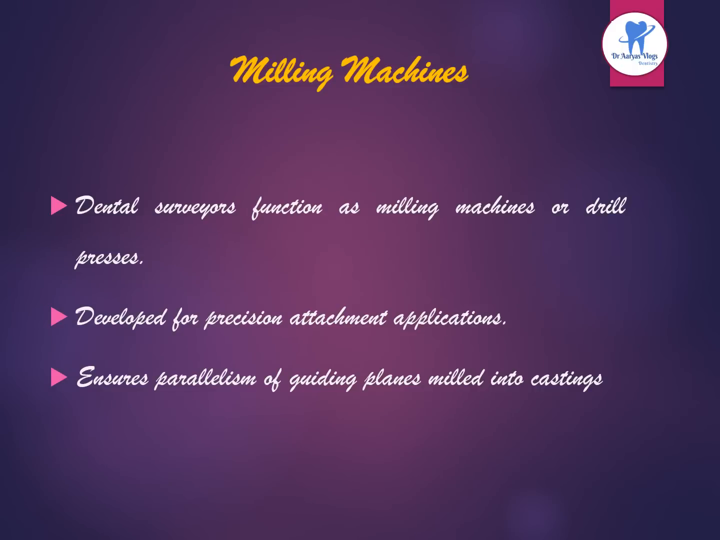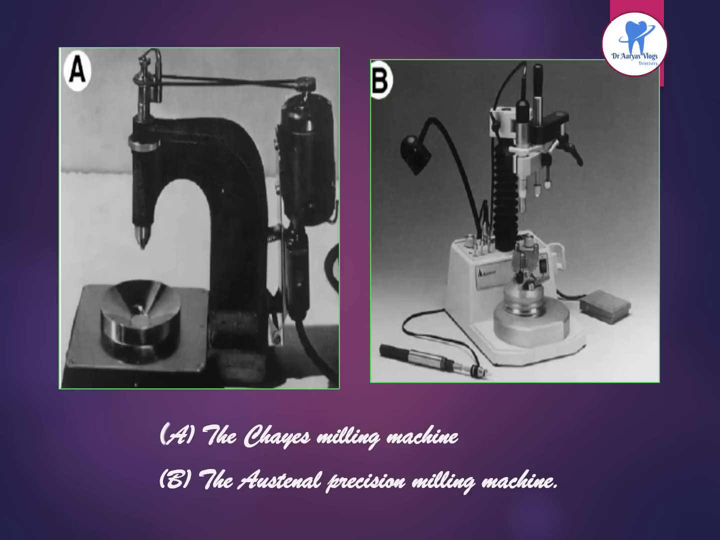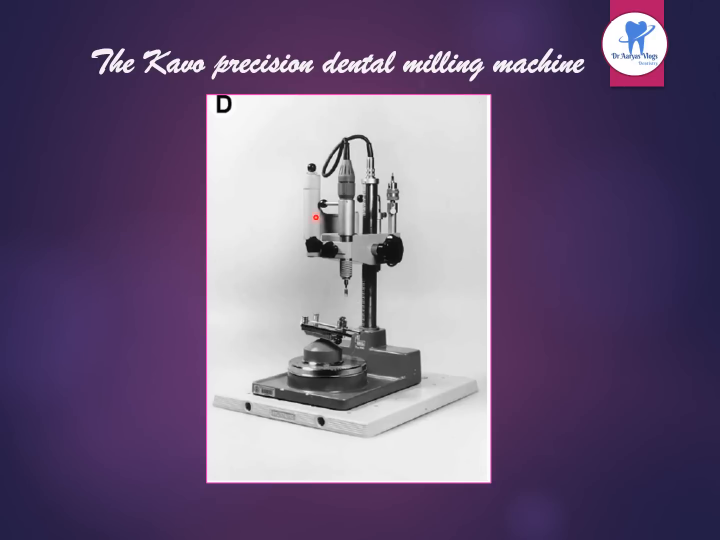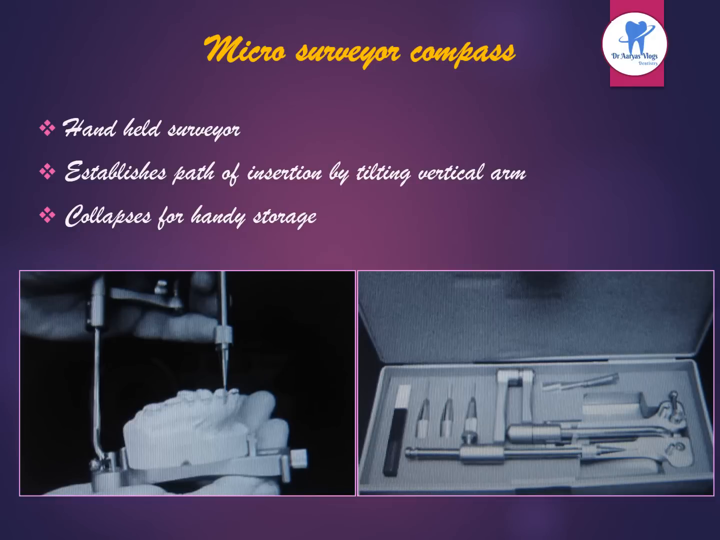Then milling machines, that is, the dental surveyors function as a milling machine or drill press. It was developed for precision attachment applications, and it ensures the parallelism of guiding planes milled into castings. This is a Chase milling machine, and this is Austinel precision milling machine. This is a Cavo precision denture milling machine. And this is a micro surveyor compass. These are handheld surveyors. It establishes the path of insertion by tilting the vertical arm. It collapses for handy storage.